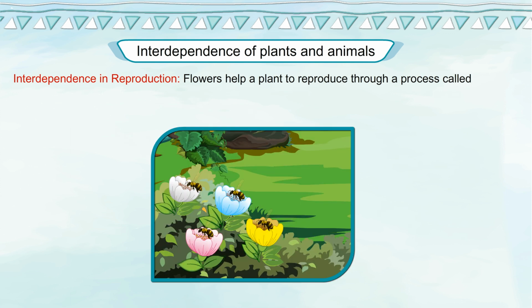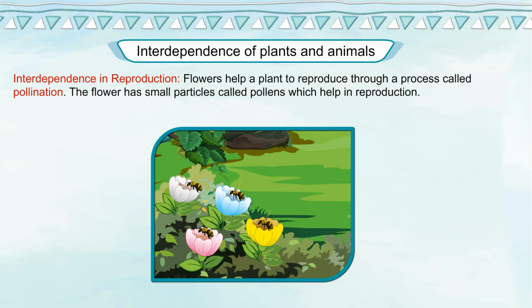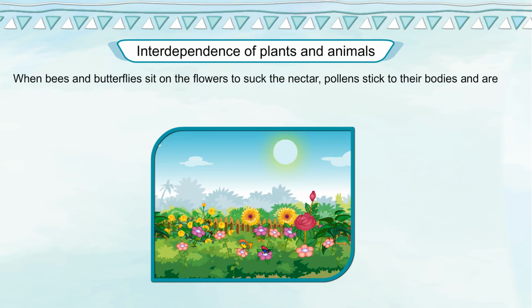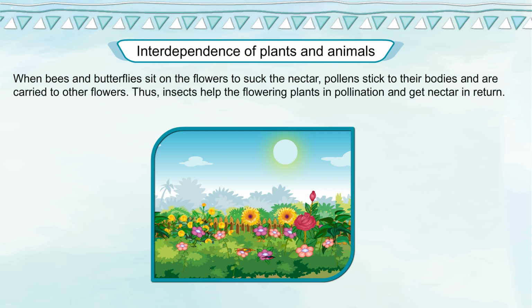Interdependence in reproduction. Flowers help a plant to reproduce through a process called pollination. The flower has small particles called pollens which help in reproduction. When bees and butterflies sit on the flowers to suck the nectar, pollens stick to their bodies and are carried to other flowers. Thus, insects help the flowering plants in pollination and get nectar in return.